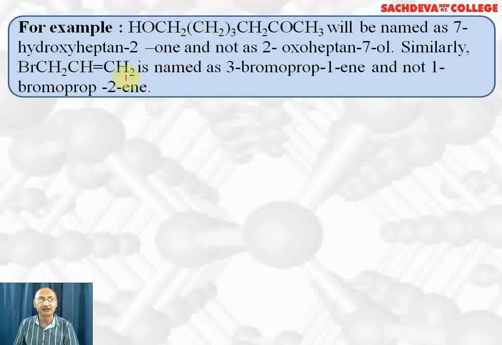Similarly, in this compound here, double bond is preferred over halogens. So it will be named as 3-bromo-prop-1-ene. It cannot be named as 1-bromo-prop-2-ene. So be careful and remember the double bond is preferred over halogens. But on the other hand, alcohol is preferred over double bond. So if there had been alcohol, we must have preferred alcohol over double bond.